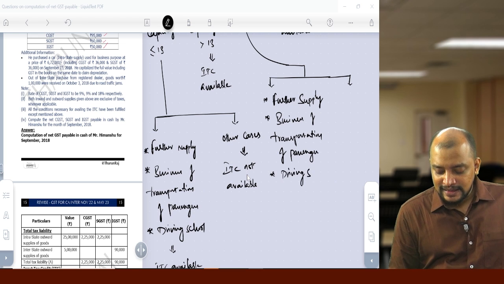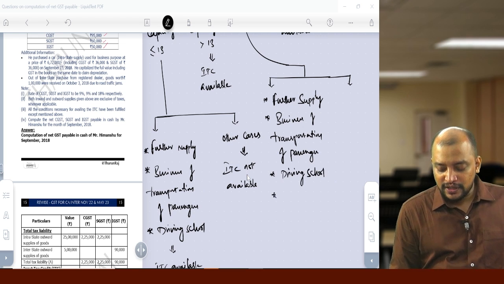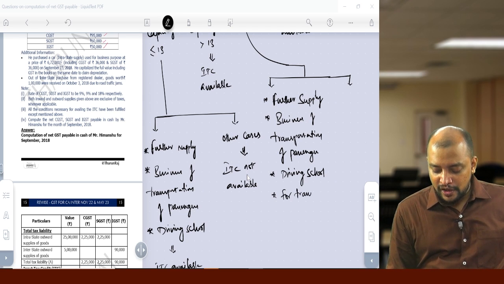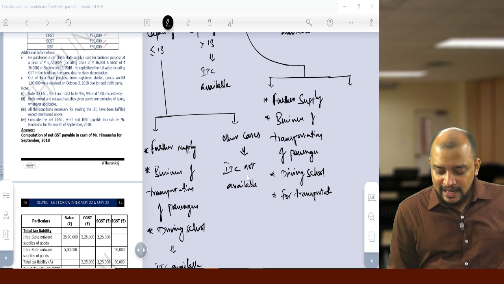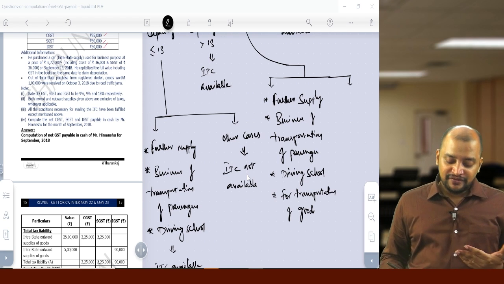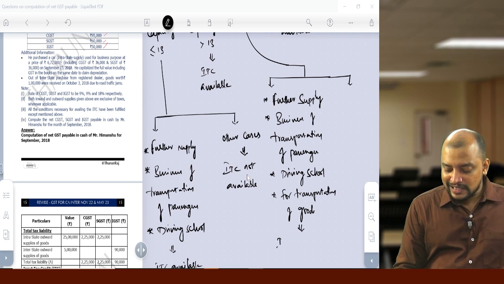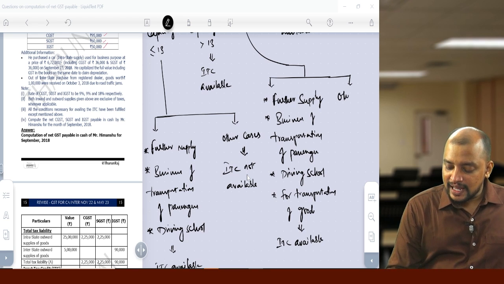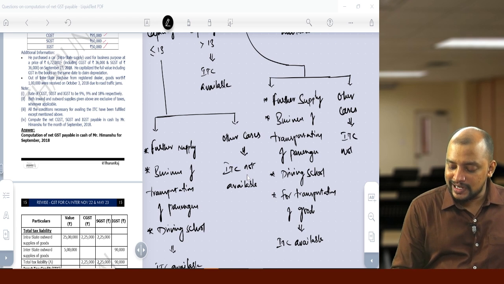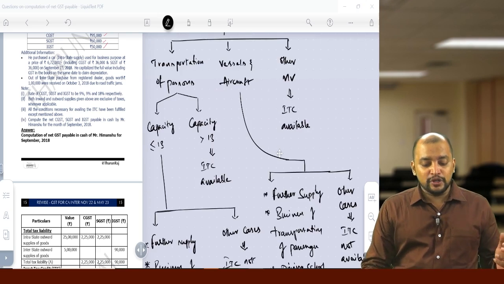Then extra we have transportation of goods. In these 4 cases, here 3 points, here 4: further supply, business of transportation of passengers, driving school, and transportation of goods. In this case ITC is available, and in other cases ITC is not available. So this is the blocked credits related to motor vehicles.